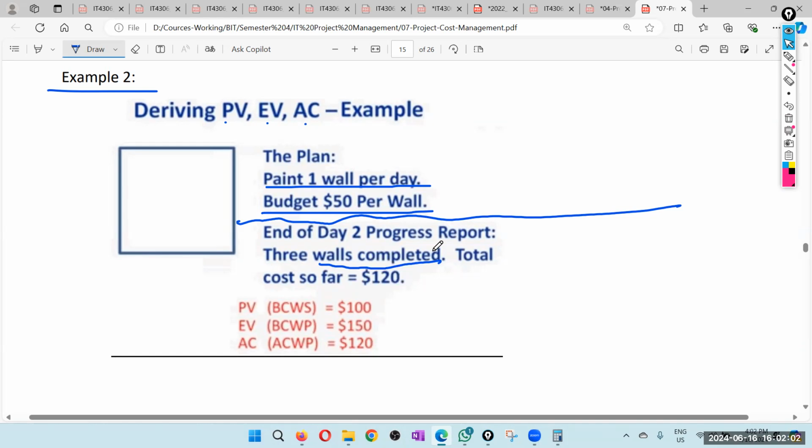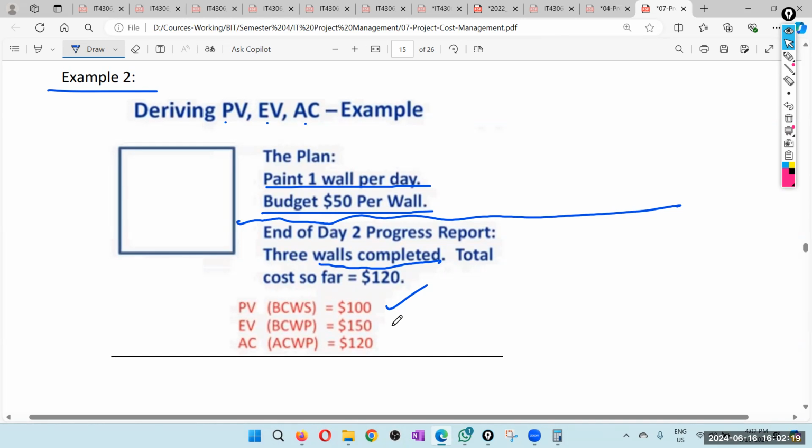Time wise also we are ahead. Ahead means we are good. We are in a good position. So that is a good, happy scenario. Right? So therefore, what is the planned work at the end of 2 days? $100. So we plan to do $100 worth of work.